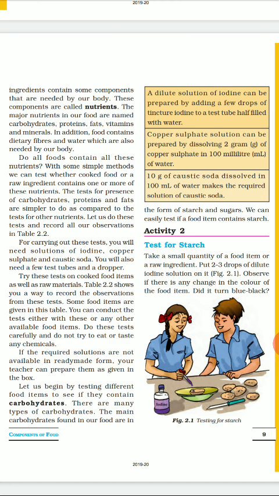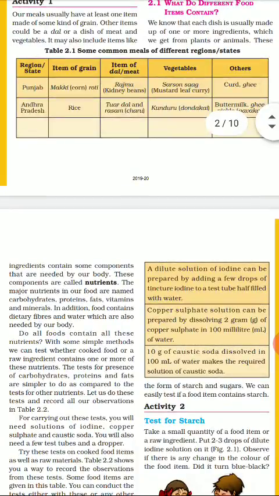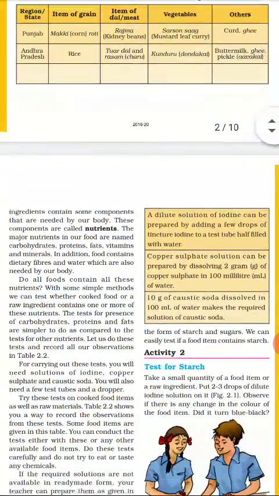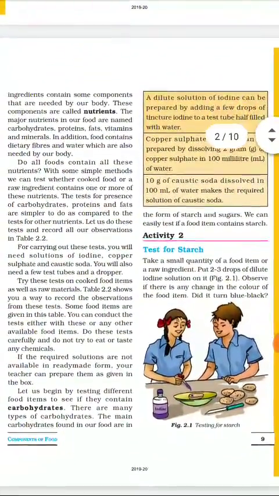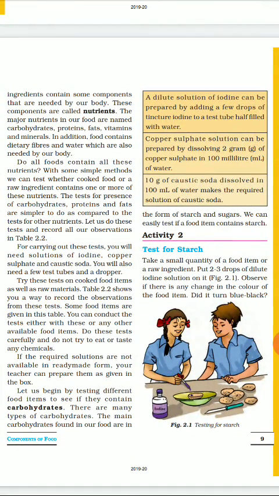So here we have seen earlier that in our dish we have different food items like grains, dal, meat, vegetables, etc., and all these foods have some components inside them. Suppose there is dal, so inside dal there are some components, inside rice there are some components, inside wheat there are some components, and these components stored inside the food are called nutrients. So what are nutrients?